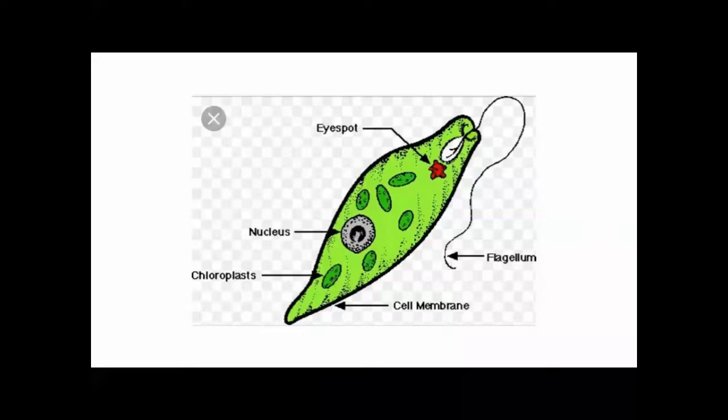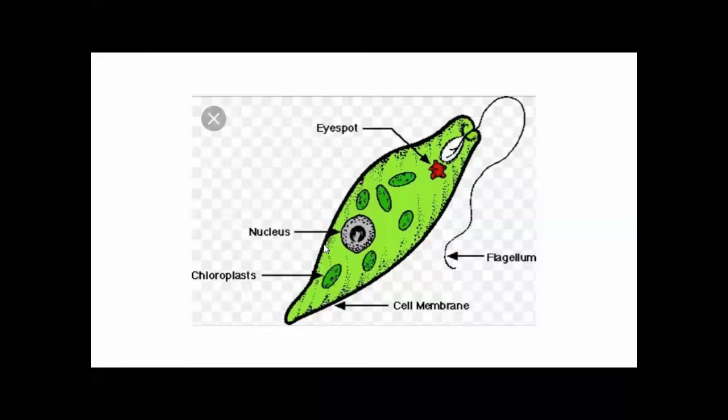Now students, here you can see the nucleus. The nucleus controls the whole function of the cell. And there is cytoplasm in the euglena in which all the organelles float.